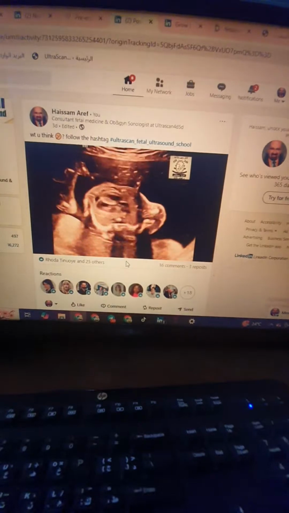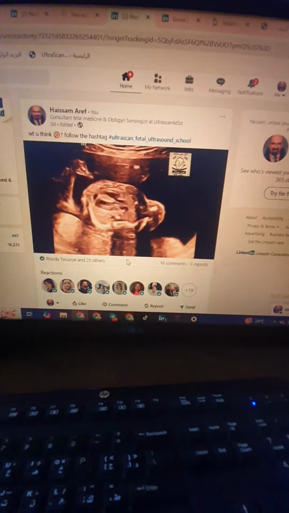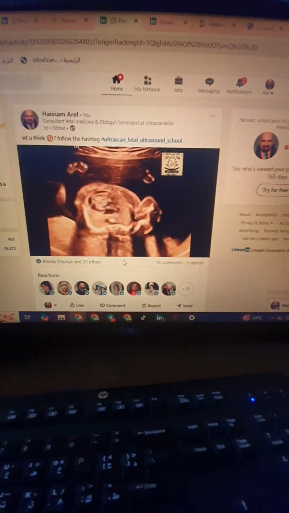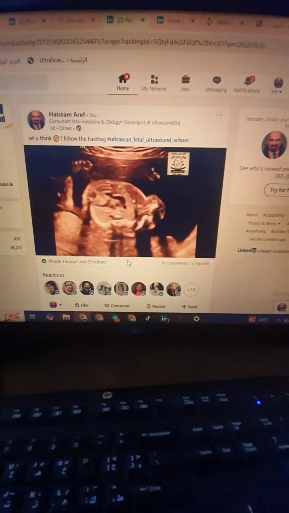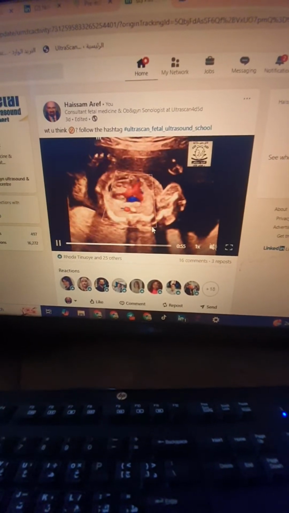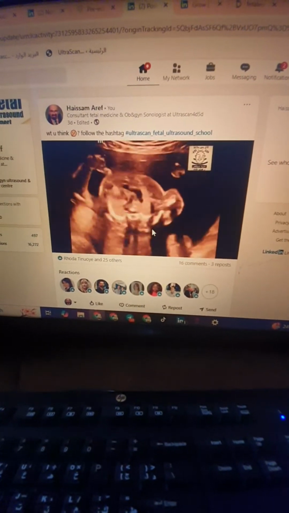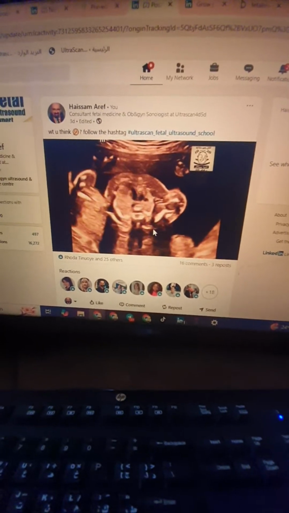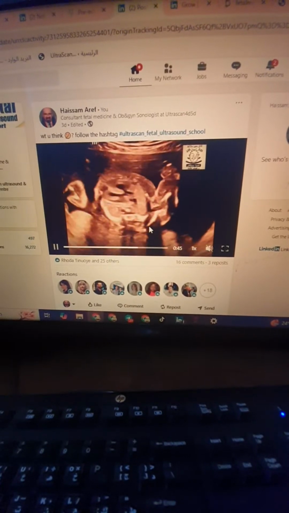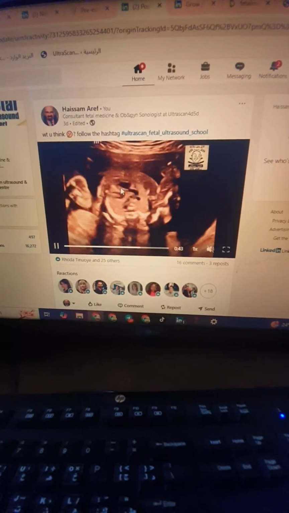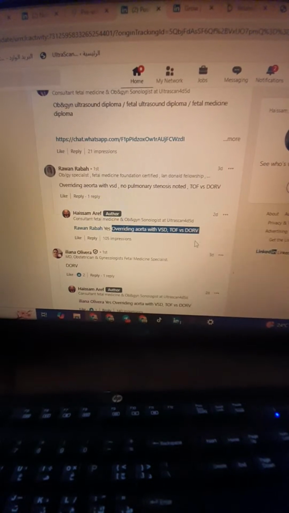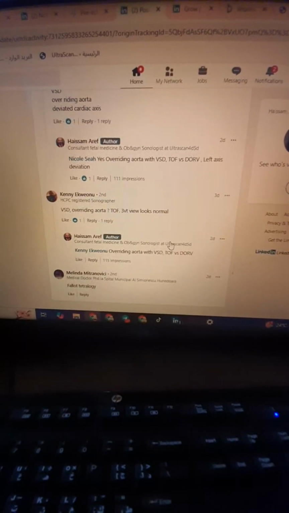When you go further in this case, in advancing gestational age, you will notice at the end that the aorta is much larger than the pulmonary, but you do need time. So the complex congenital cardiac anomaly is evolving. It's not a rigid entity. So we do have an overriding aorta here. I will say Fallot, overriding aorta with VSD, tetralogy of Fallot versus DORV. This is our final comment.